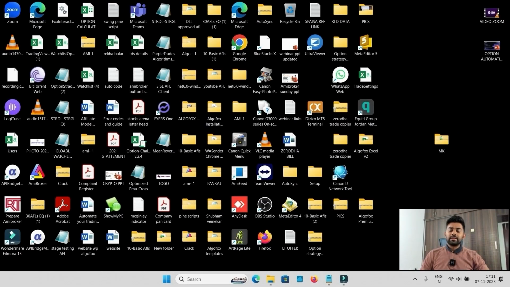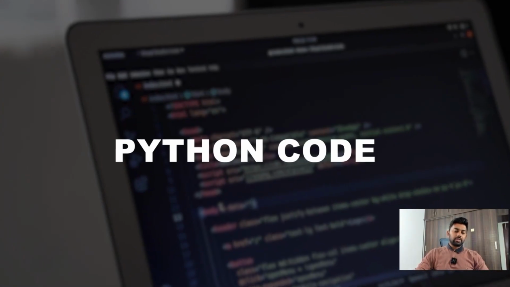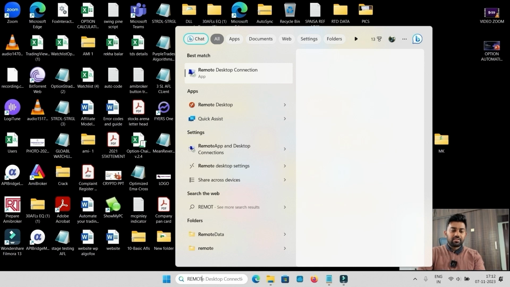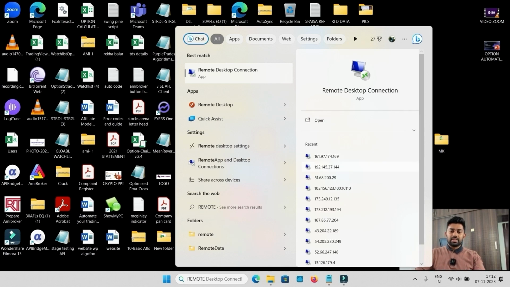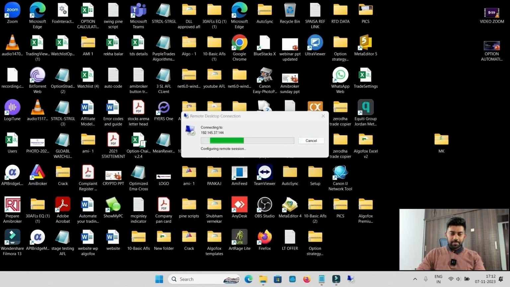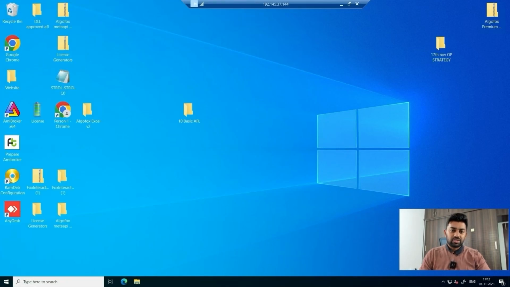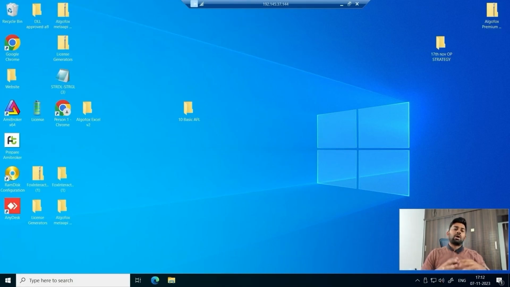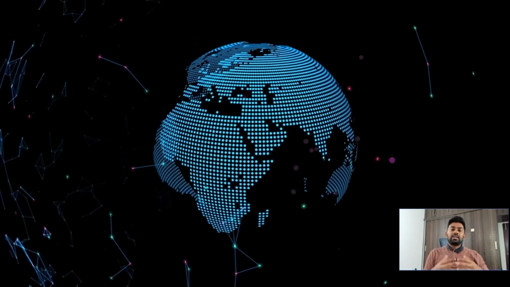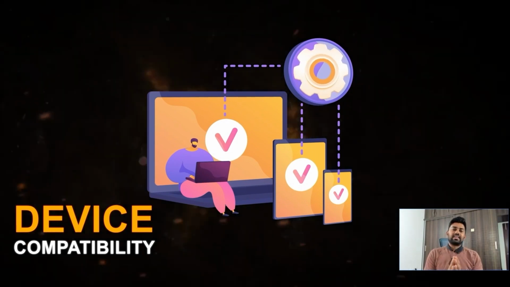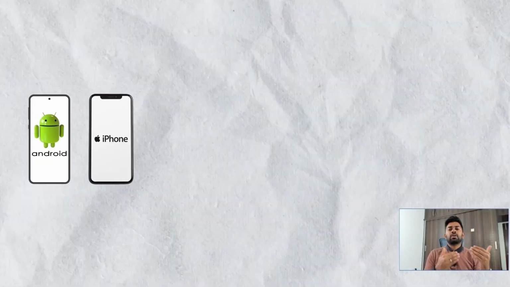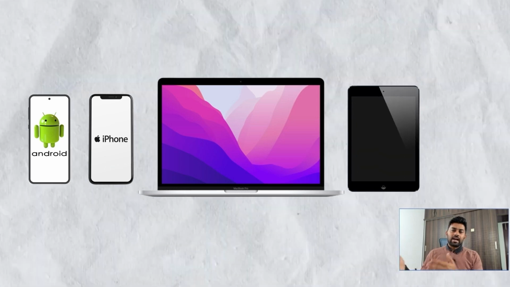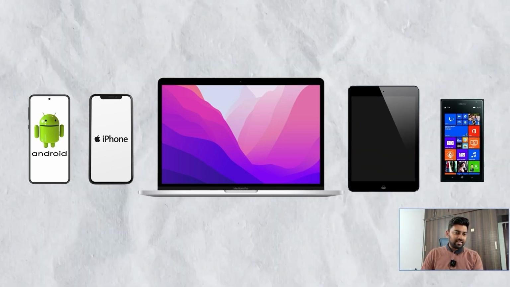Alright, so let's directly head to our Python code. To go to my Python code, which will help me take trades based upon the option premiums, I am going to my VPS. The reason I prefer VPS based trading is because I don't have to worry about internet connectivity or device compatibility. I can access this VPS from my Android phone, iPhone, MacBook, iPad, Windows phone or any other device.